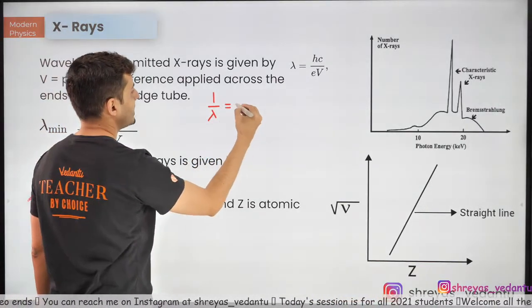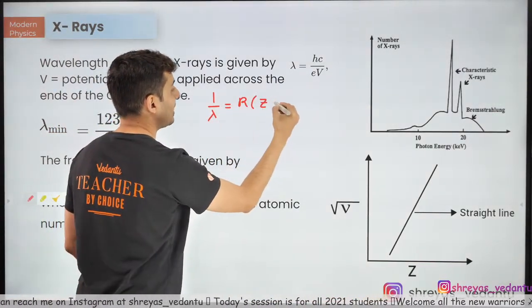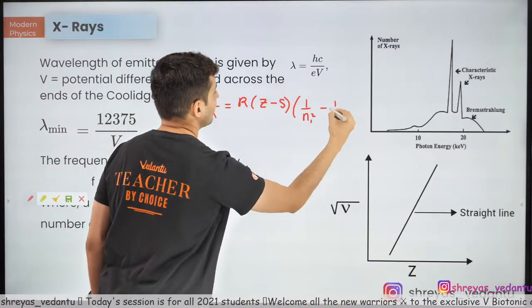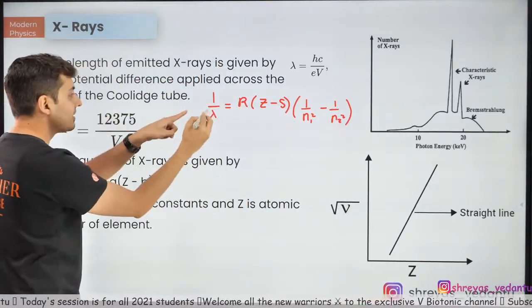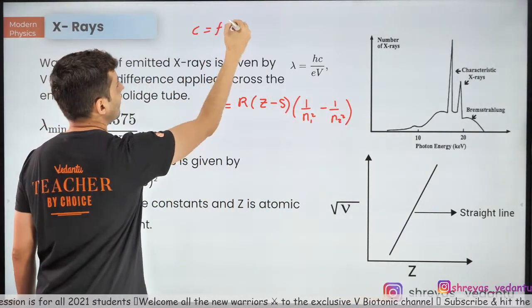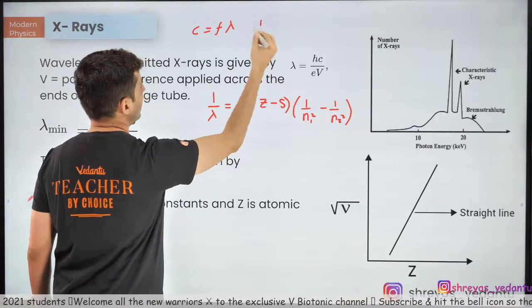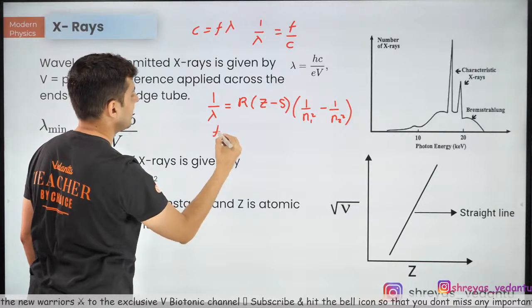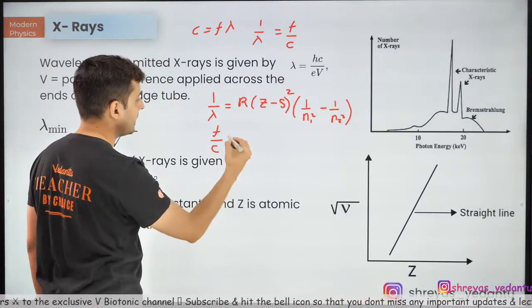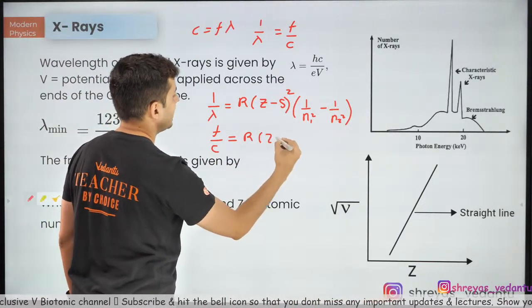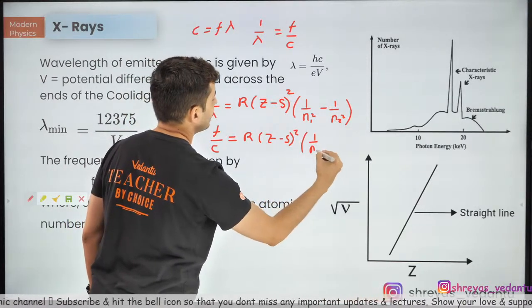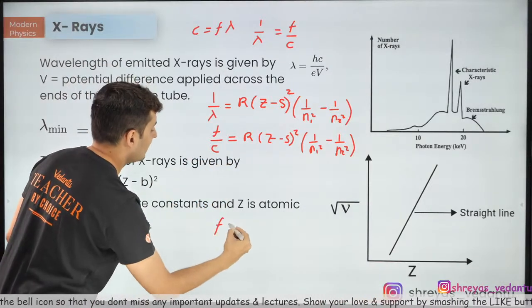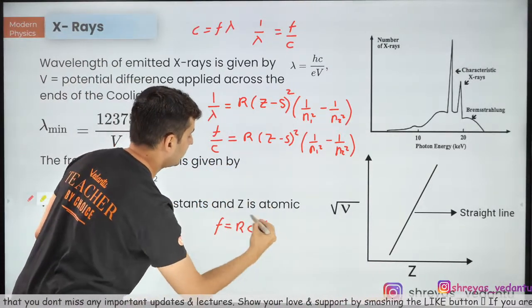1 by lambda is equal to R. Use this formula in a modified form: Z minus S whole square, 1 by N1 square minus 1 by N2 square. Because C is equal to F lambda, 1 by lambda is nothing but F by C. So instead of 1 by lambda, you put F by C. So this will become R Z minus S whole square, 1 by N1 square minus 1 by N2 square. When you take this C over here, you can find the value of A.